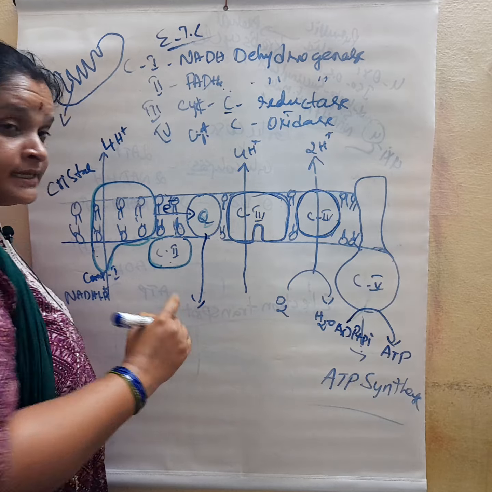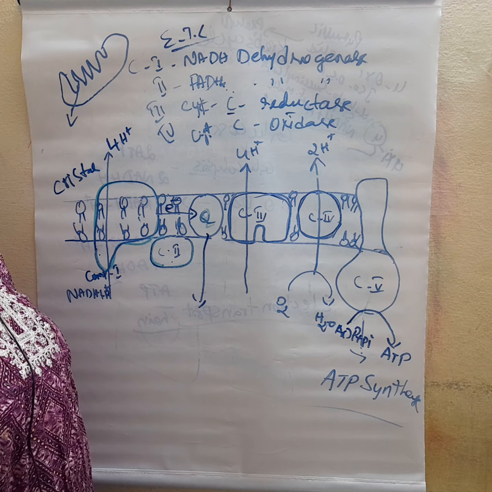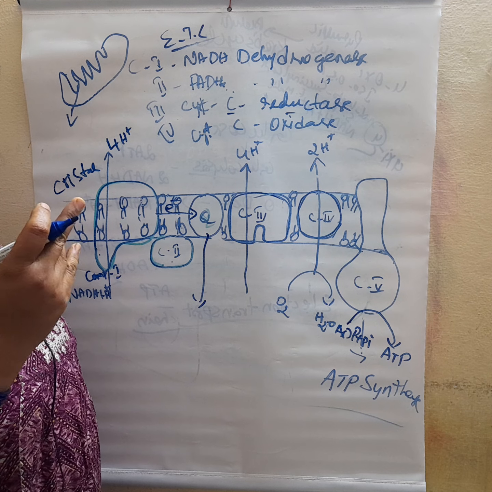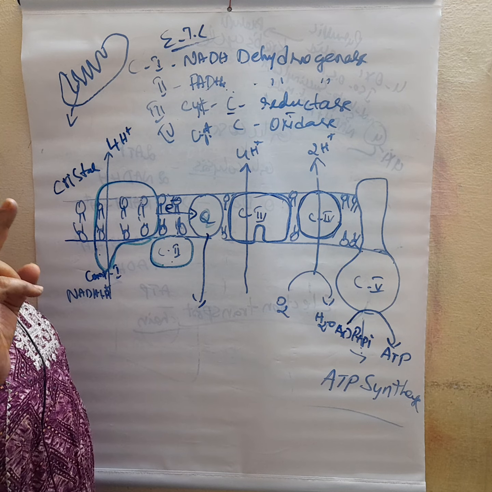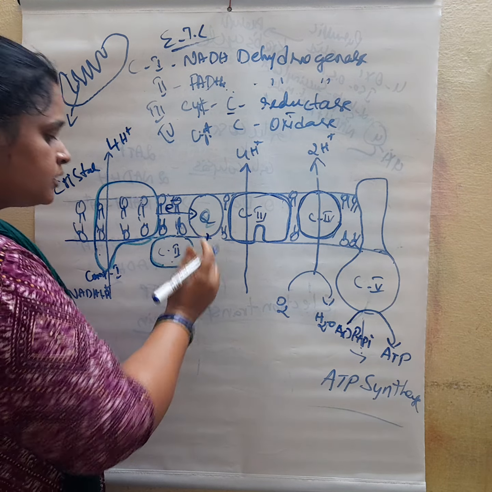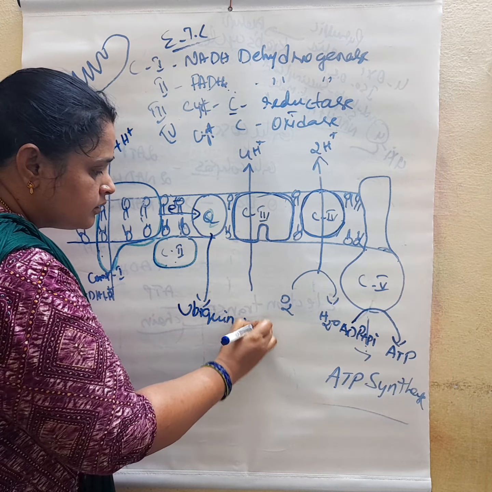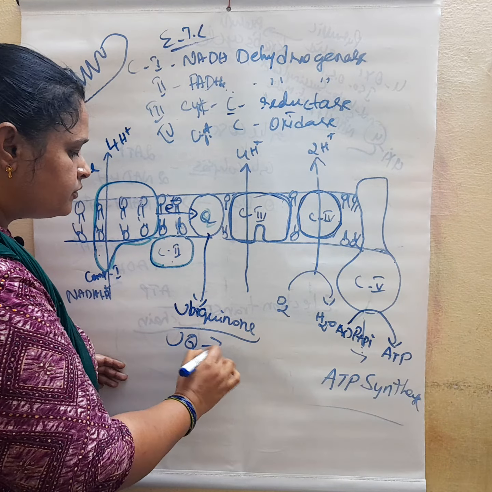The Q cycle is exactly similar to the plastoquinone PQ cycle in photosynthesis, where there is non-cyclic and cyclic electron transport. Like that, here the Q cycle is there, called the ubiquinone cycle. UQ is converted into UQH2.